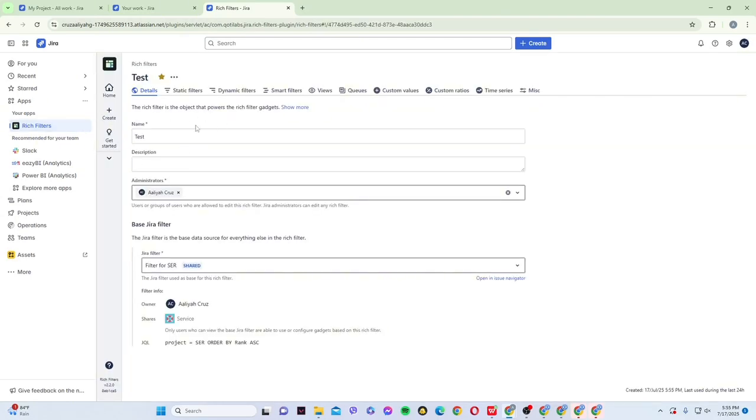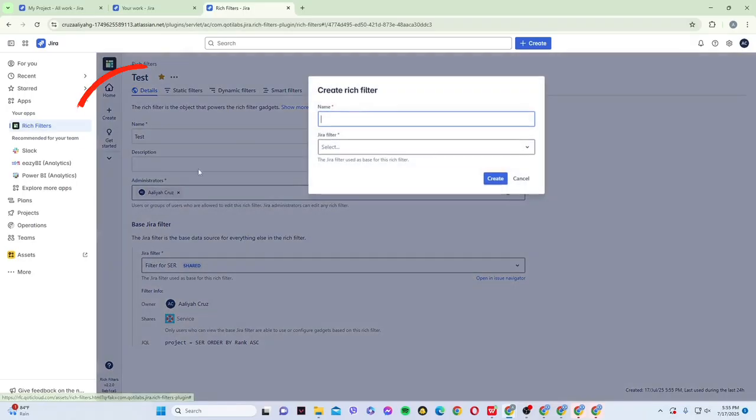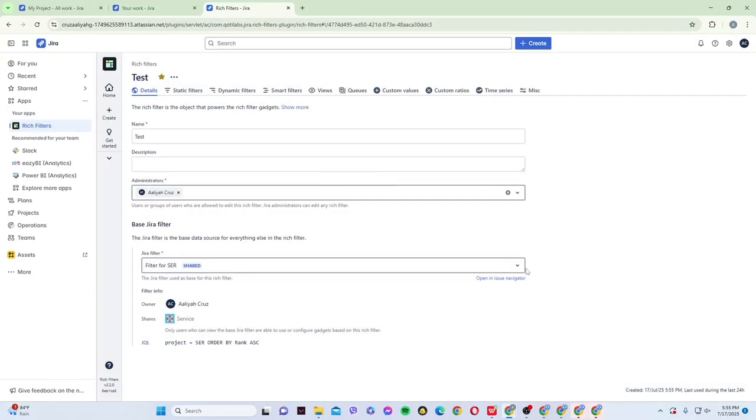And there you have it. You now have your filter. You can add a description if you want, and you can also change its filter. You can go ahead and create a new one if you'd like. And that's just basically it.